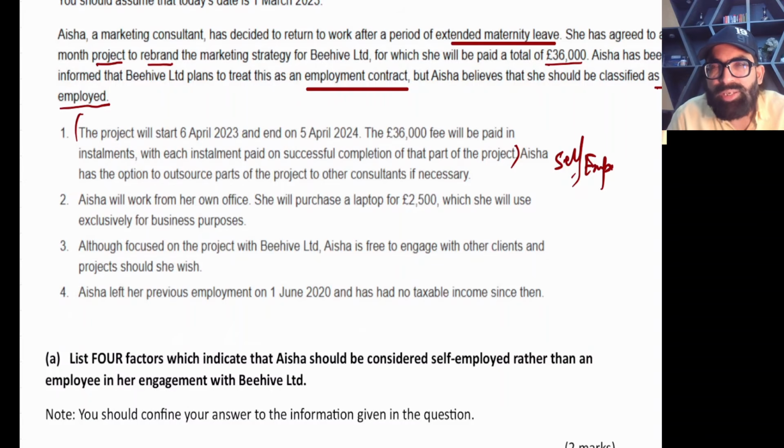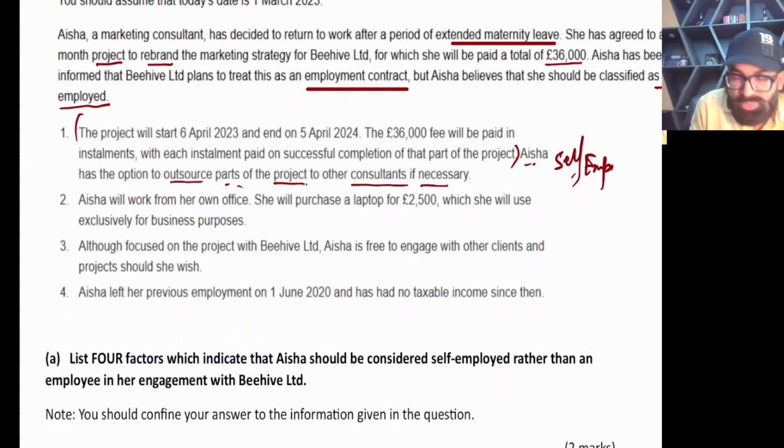That's why it looks like a self-employed contract. Next, Aisha has the option to outsource parts of the project to other consultants if necessary. That means she does not have to work exclusively. She can delegate. She can hire helpers. Again, this is a hint of self-employed.